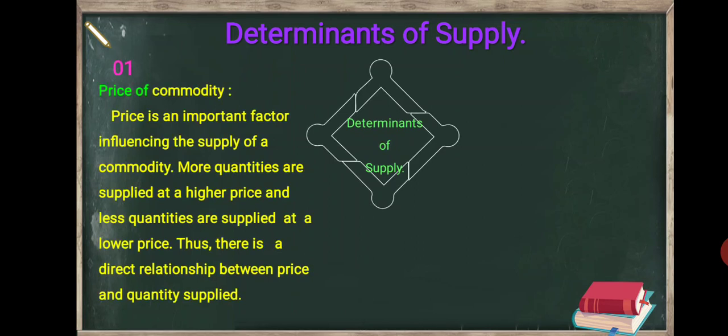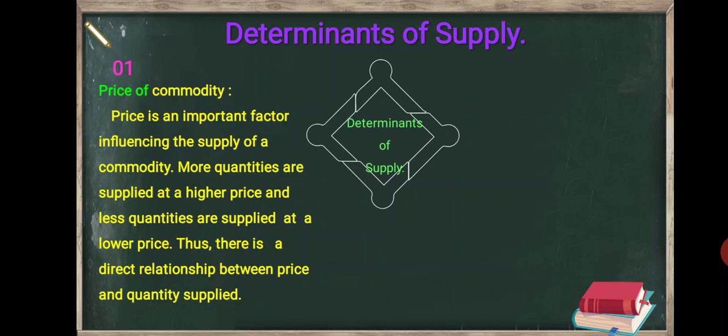First, price of commodity. Price is an important factor influencing the supply of a commodity. More quantities are supplied at a higher price and less quantities are supplied at a lower price.